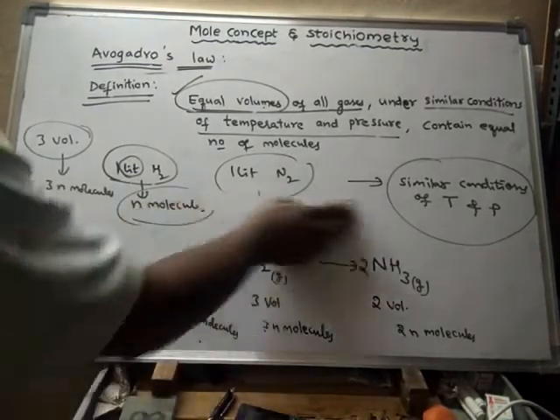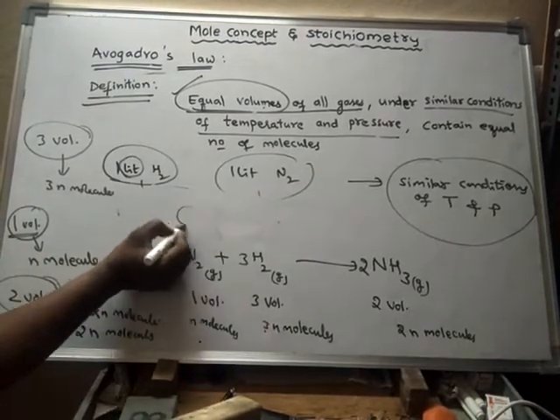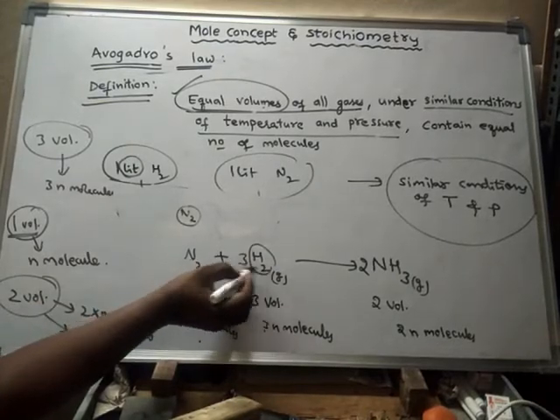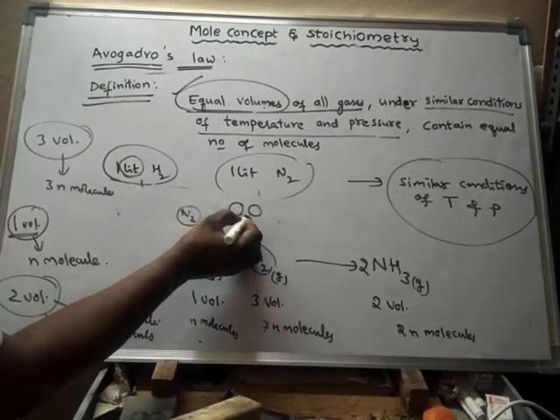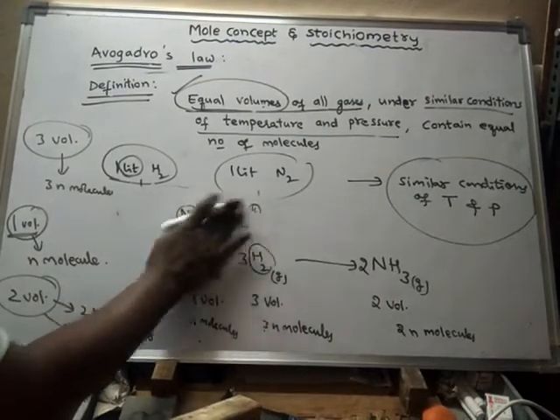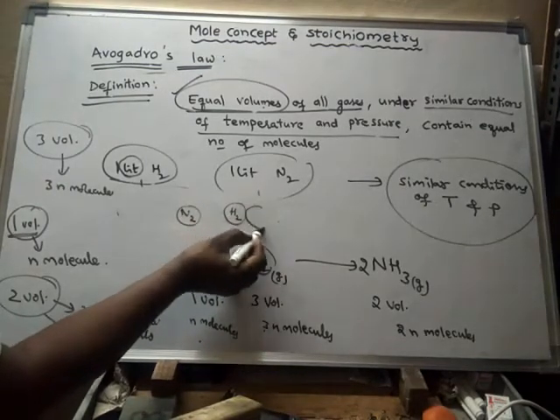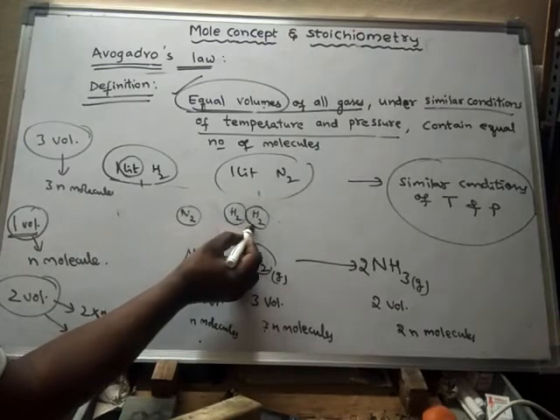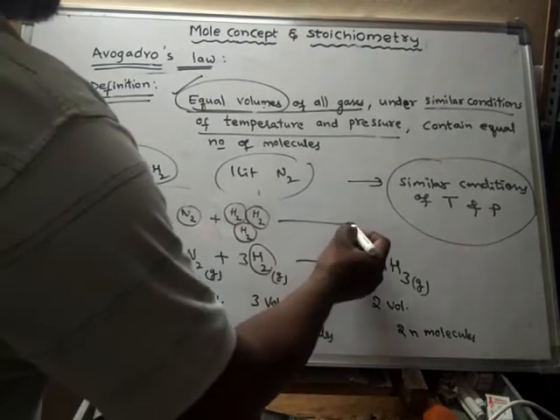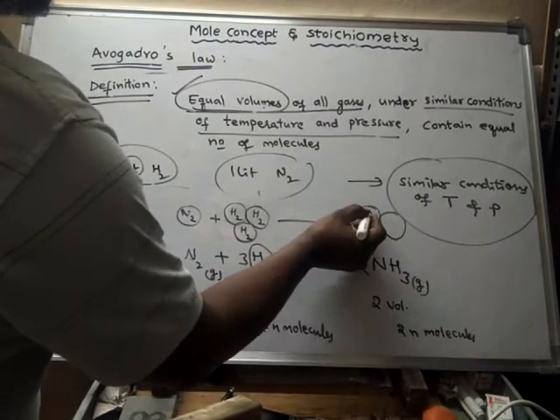Look here. If it is one molecule of nitrogen, how many molecules of hydrogen are required? 3 molecules of hydrogen are required. So 1 molecule of nitrogen requires 3 molecules of hydrogen to form 2 molecules of ammonia.